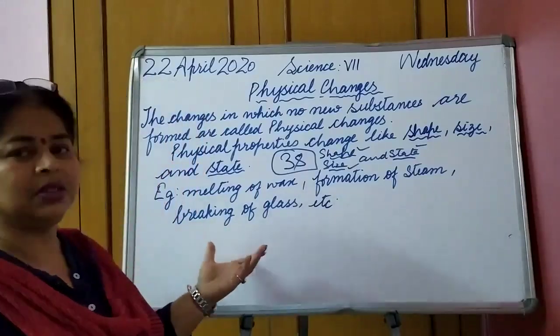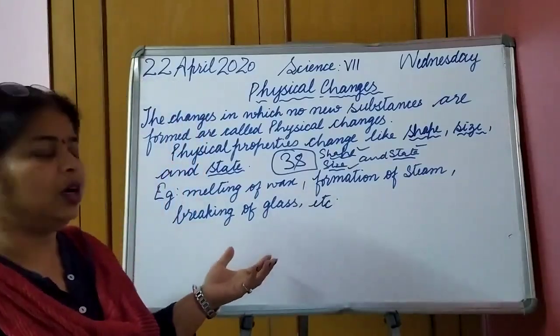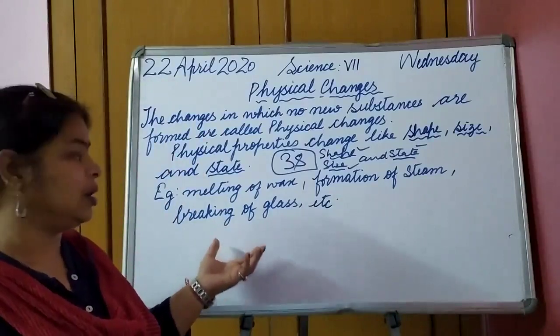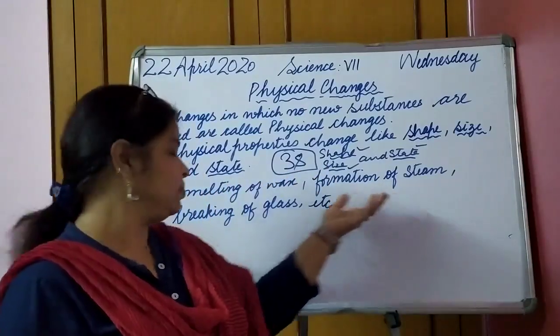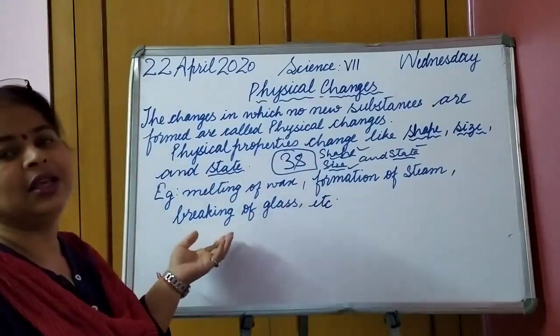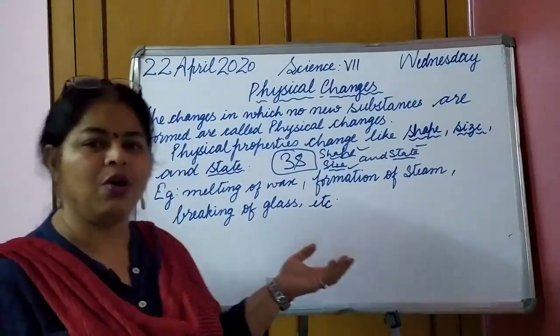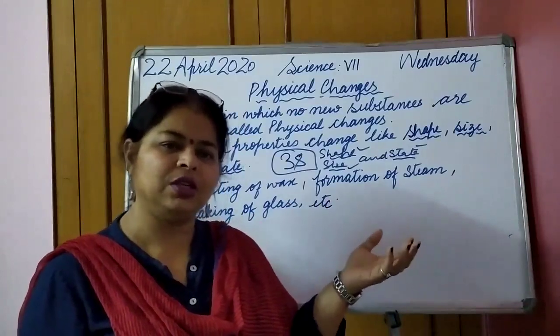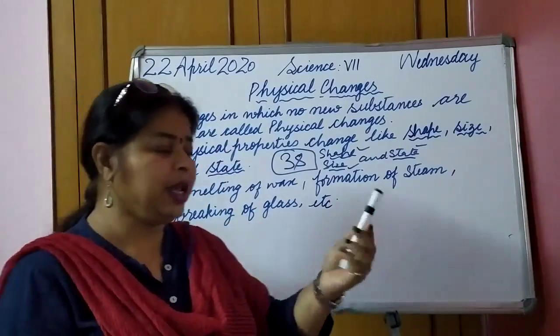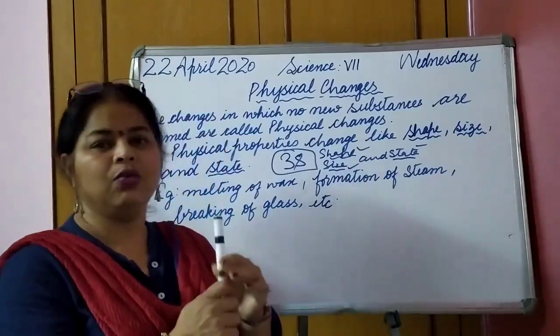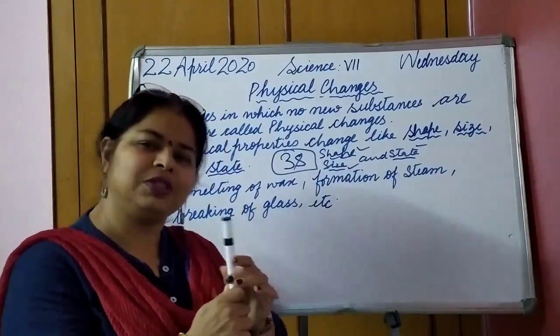Some examples from our daily life: I have written some, like melting of wax, formation of steam, breaking of a glass. These are examples of physical change. Now if I break this pen, you will say it's a physical change.